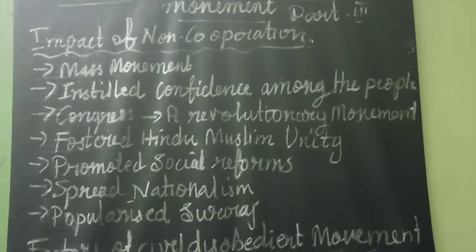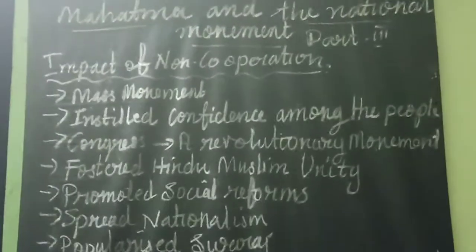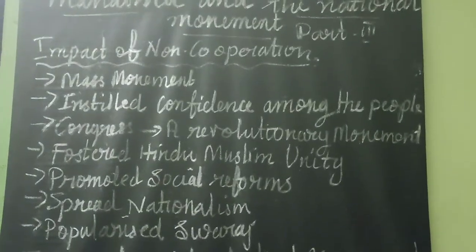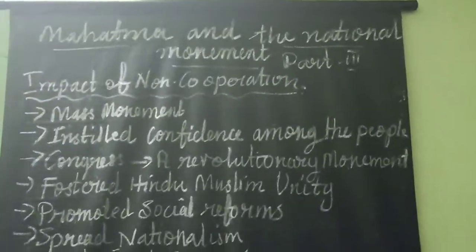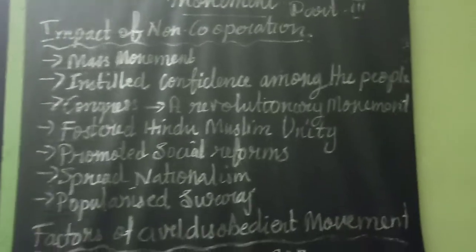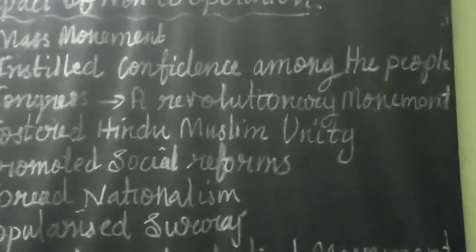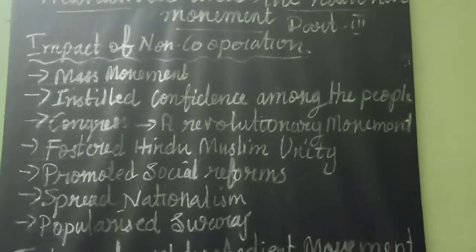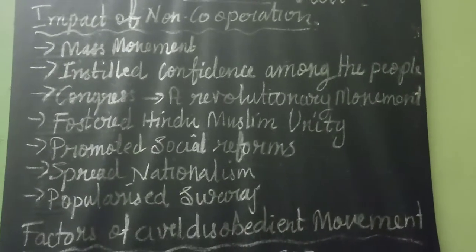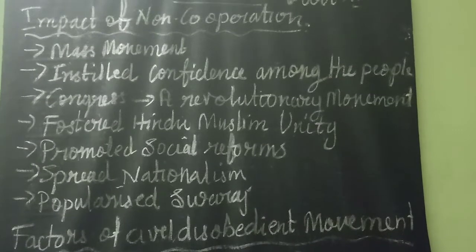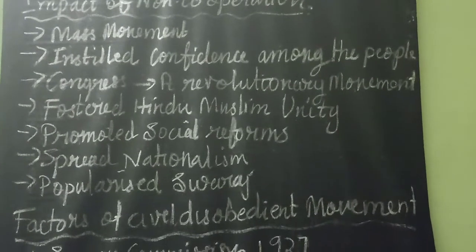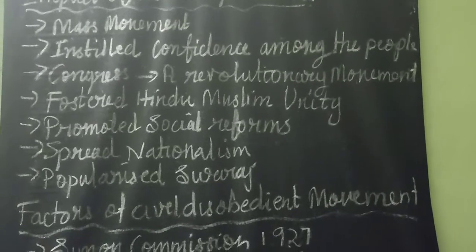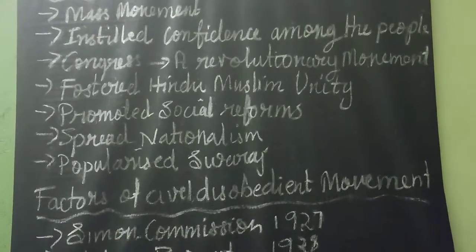So the first one, this movement is considered as a mass movement. What is this mass movement? That means a movement welcomed by the masses. Not only a group of middle class people or landlords, but men, women, children, middle class, landlords, ordinary people, everybody participated and joined the movement to make it a grand success. So that is why it is considered as a mass movement.